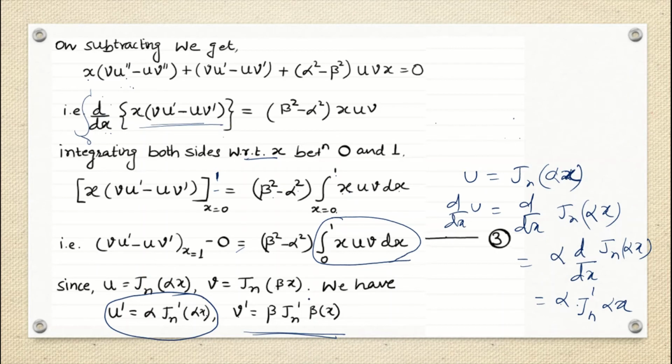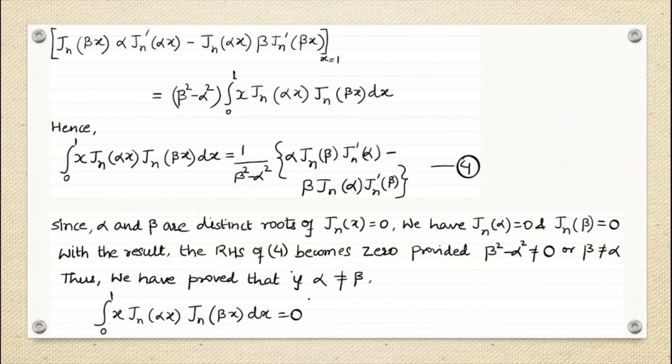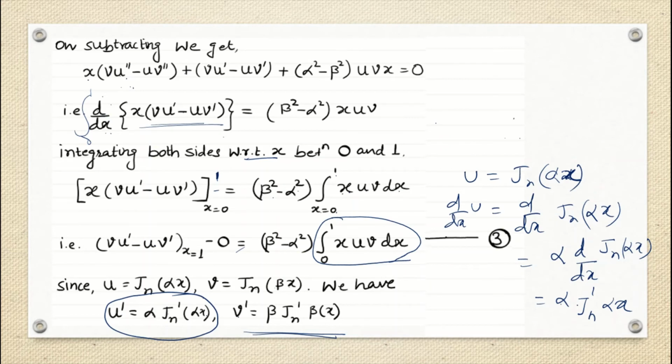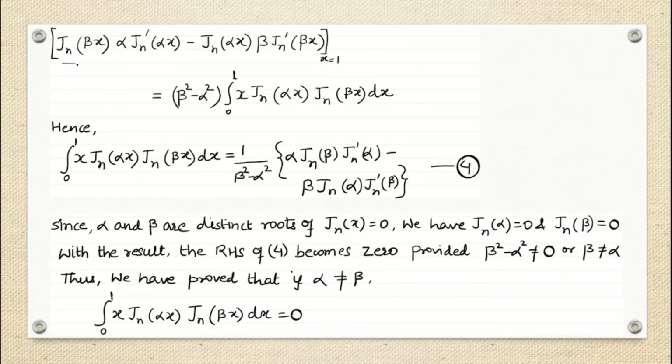Okay, so now what are we writing down? On the left hand side, instead of v u dash and u v dash, we are writing in this form. And then what is my right hand side? Similarly, instead of u and v, we are writing J alpha x and then J beta x. So we can say that this form is only my required left hand side of the orthogonal property.